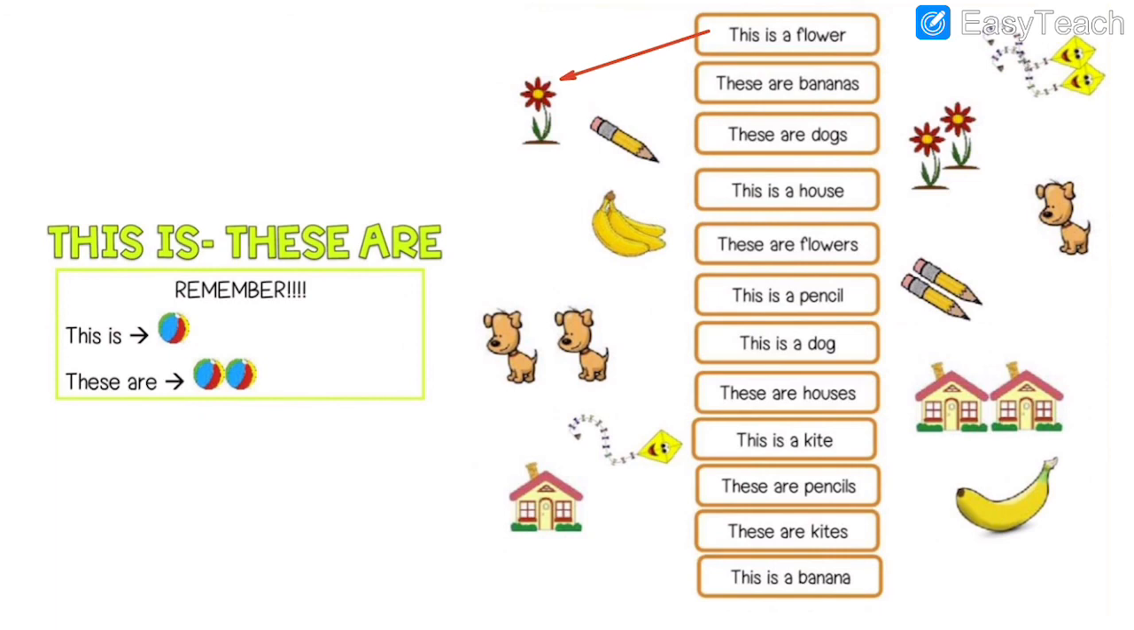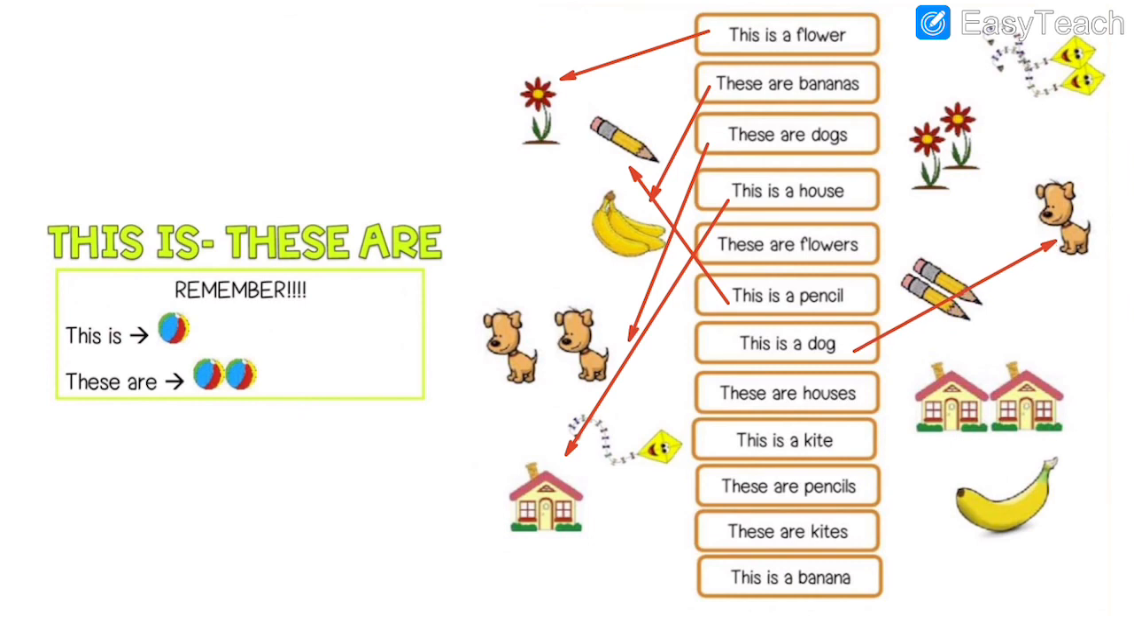This is a flower. Then number 2 is these are bananas. Where are they? So these are bananas. Then these are dogs. Where are the dogs? The dogs could be seen over here. So these are dogs. Then this is a house. Where can you find the house? Over here. So this is a house. Then this is a pencil. Pencil is over here. This is a dog. Where is the dog? Only one dog it is. So it is over here.